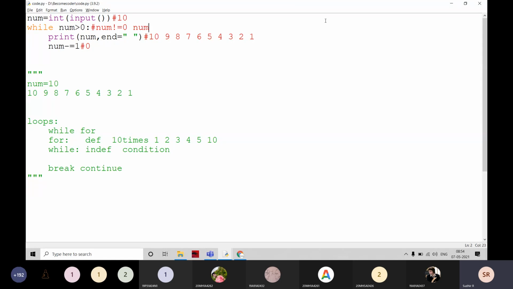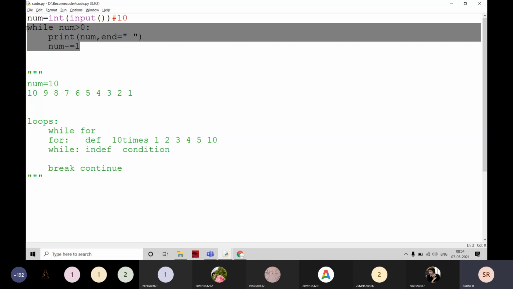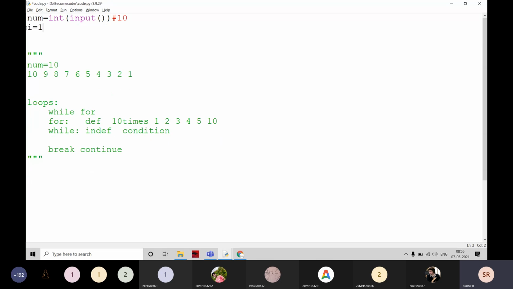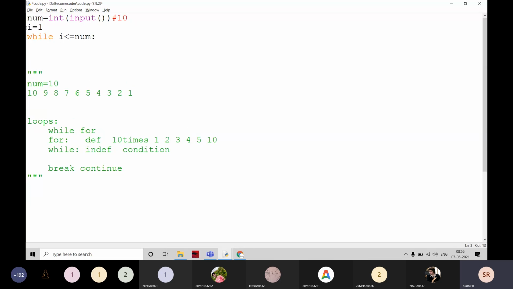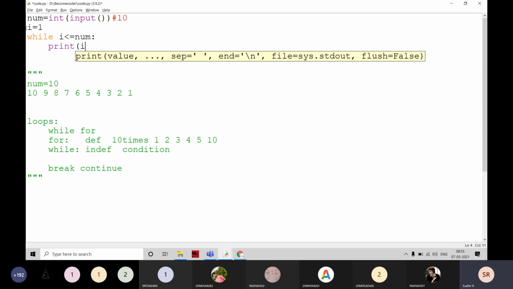Okay. This is about the while loop. And then we are moving into continue. What are continue and break? Continue and break are unconditional statements. I'm going to write a simple program first of all. i is less than or equal to num, and printing of i here.